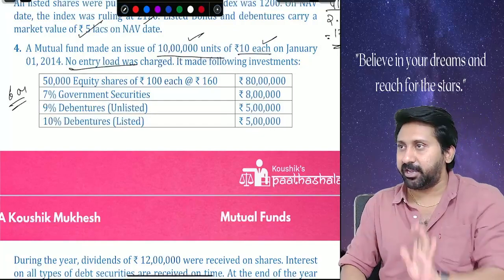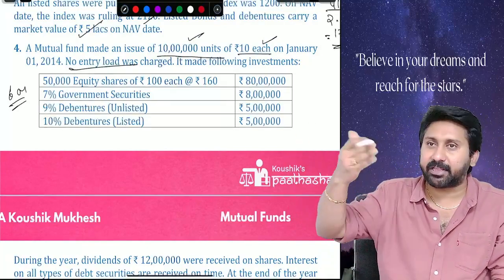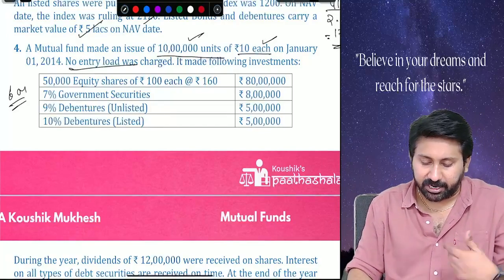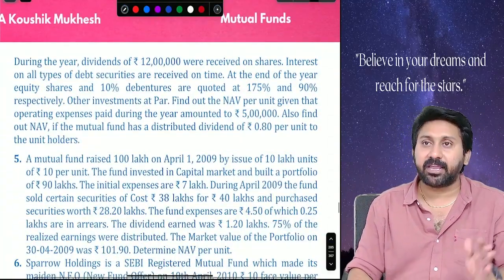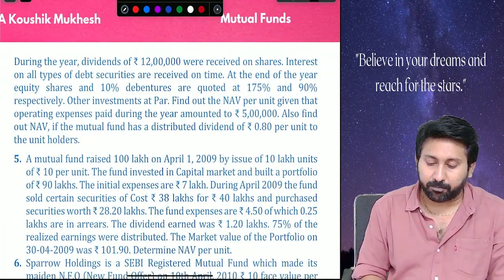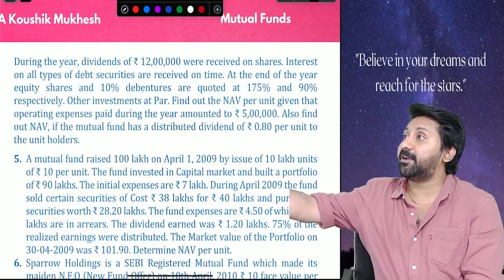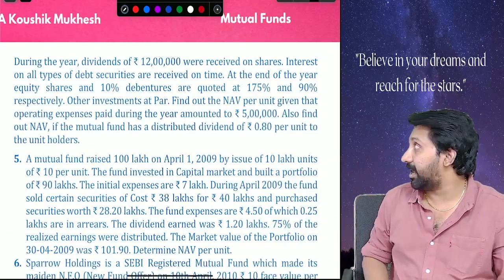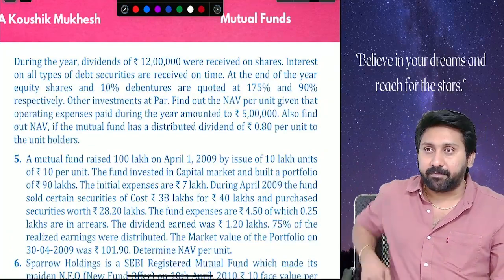It invested in the investments. Like this, 50,000 equity shares, government security, debentures listed, unlisted, like that it put investment. During the year, dividend of rupees 12 lakh was received on the shares. Means where I invested, those investments start giving the dividend. How much dividend has it given? 12 lakh.